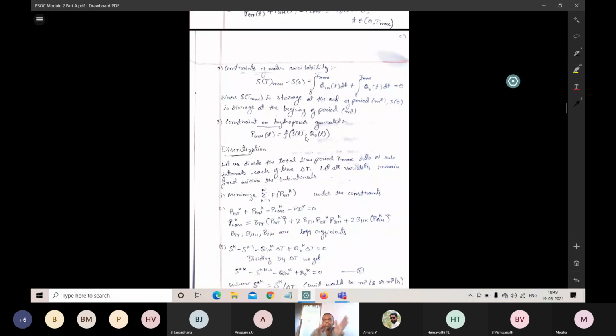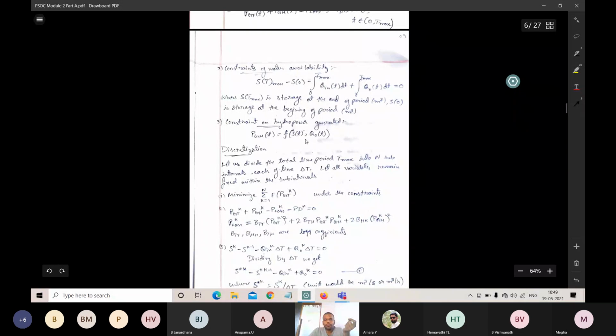Yesterday I showed the first equation: the power generated PGH is equal to head times flow times acceleration due to gravity, along with the efficiency, that is Q rho G H into efficiency. This was the formula we got for the total power generated. Like that, PGH of T is equal to F of S of T and Q naught of T. So this is about the constraints.